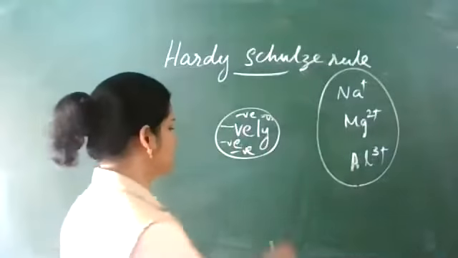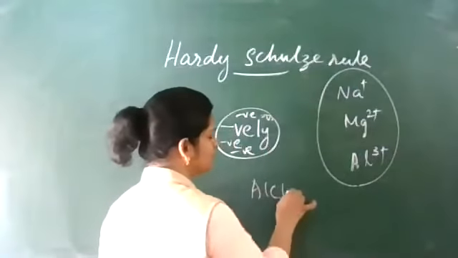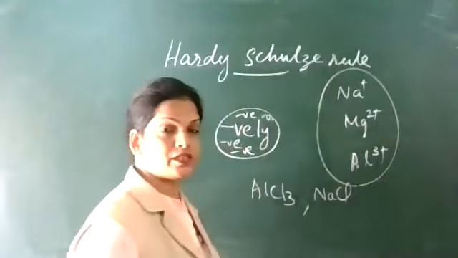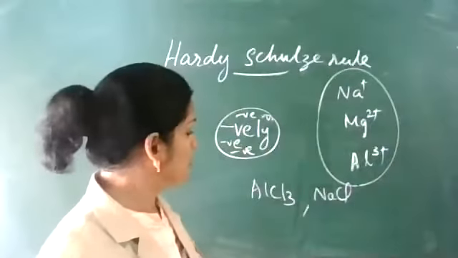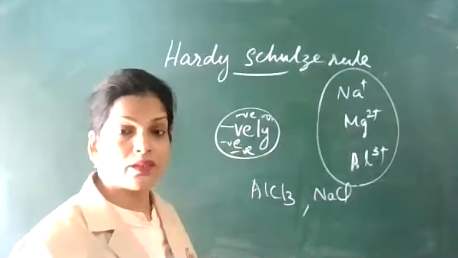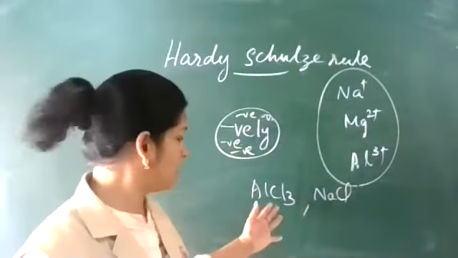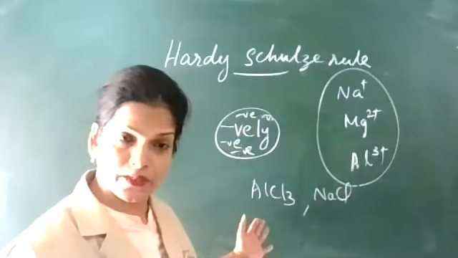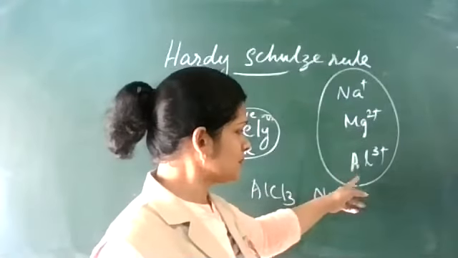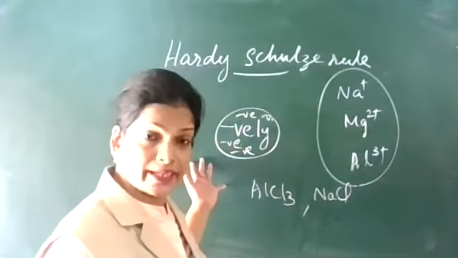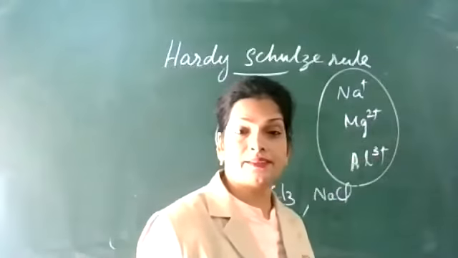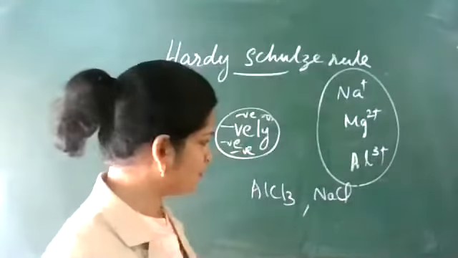Suppose a question comes, out of AlCl3 and NaCl, which is more efficient in coagulation of the negatively charged sol? Answer is Al3 plus. AlCl3, that means Al3 plus. One Al3 plus can neutralize 3 negative charges. That means greater the valence, greater is its power to cause precipitation.